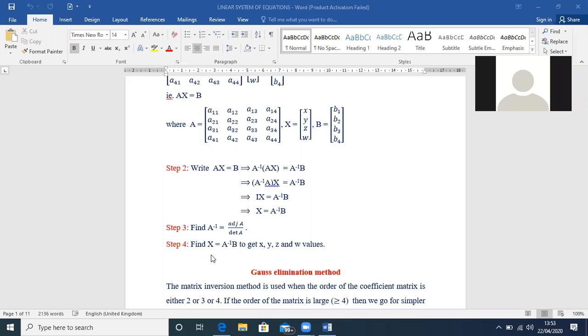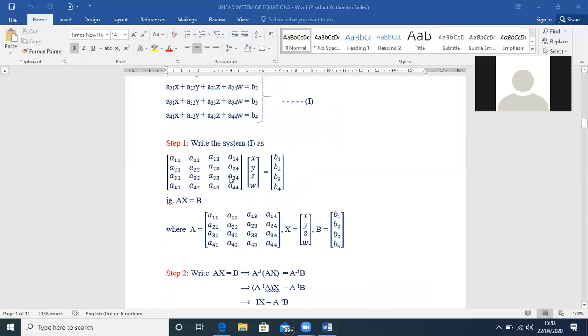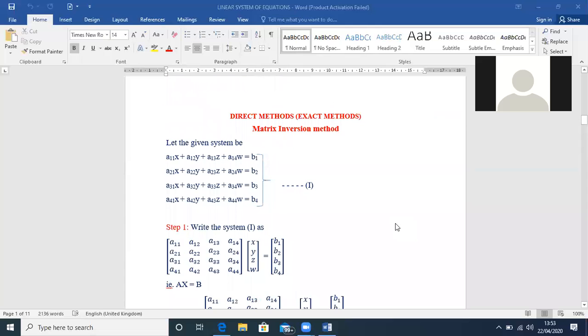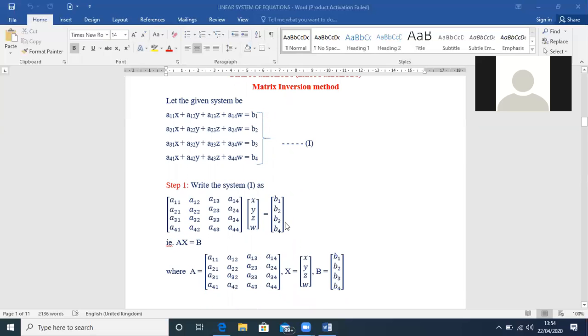Therefore, from that column matrix, you get X, Y, Z, W values. And these X, Y, Z, W values will satisfy every equation, girls. And this is how you can solve the given system by using the matrix inversion method. And this is for short answers.